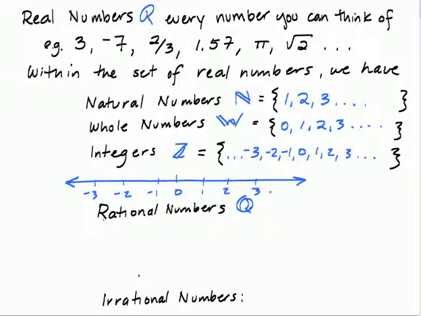Okay, now the last two are an either or. A number is either rational or it is irrational. And we can't list the rational numbers like we have been able to do so far.